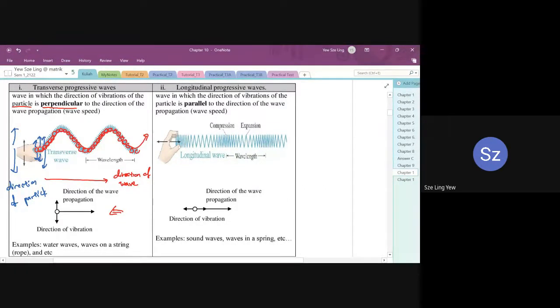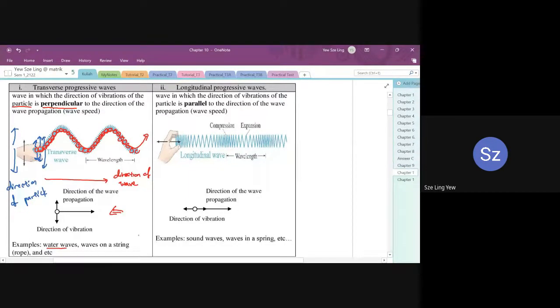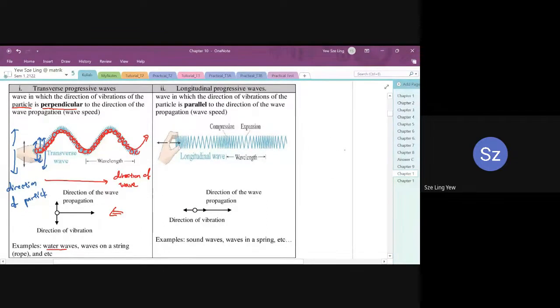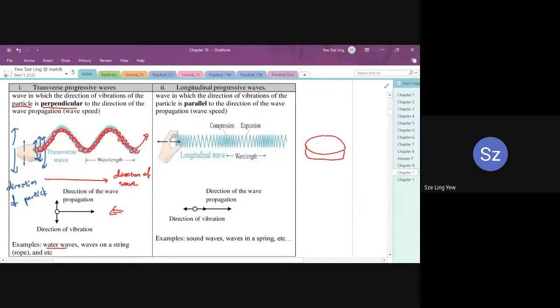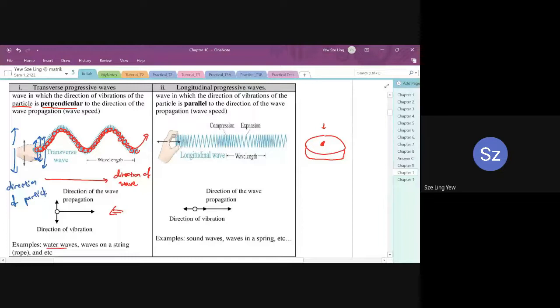So the examples are a water wave, the wave on strings, and so on. Water wave is the easiest example that we can observe in our daily life. Try to drop a drip of water into a bowl of water. So you drop a drop of water on top of it, and you will observe the wave. So this is a water wave, an example of a transverse progressive wave.